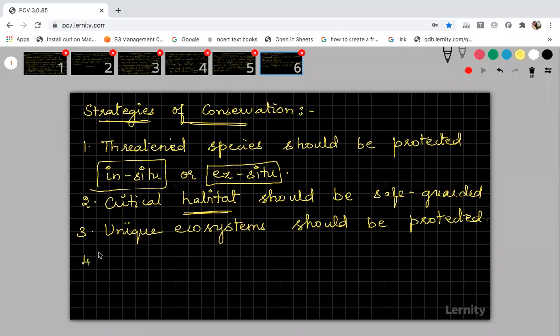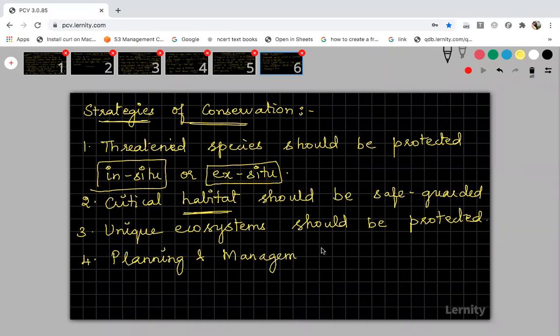The fourth one is proper planning and management of resources such as water resource, land resource, everything. There should not be overuse or exploitation of any resource.